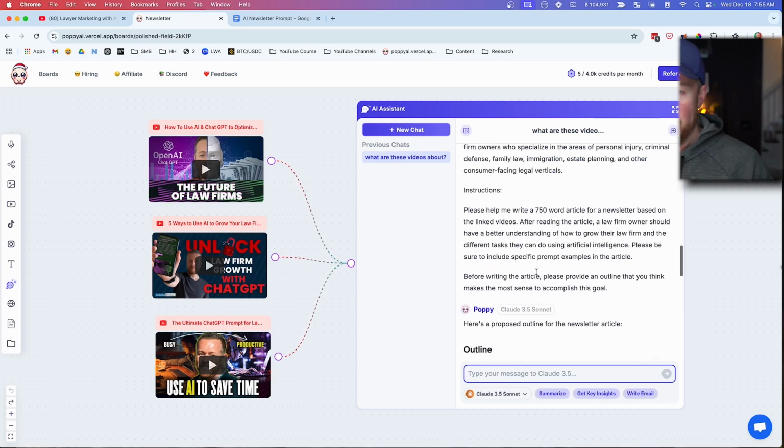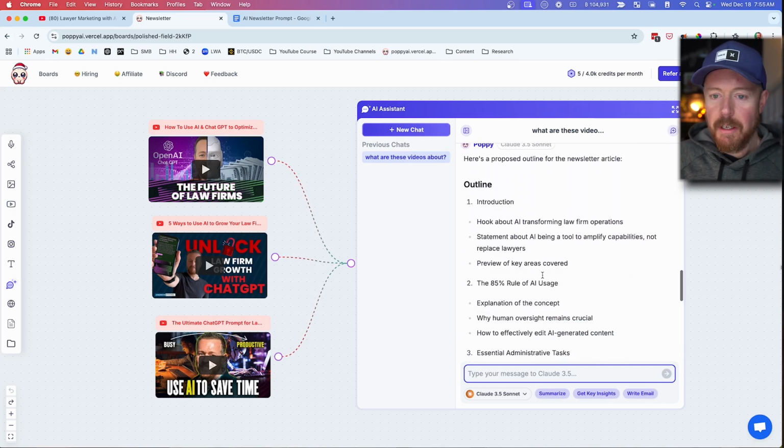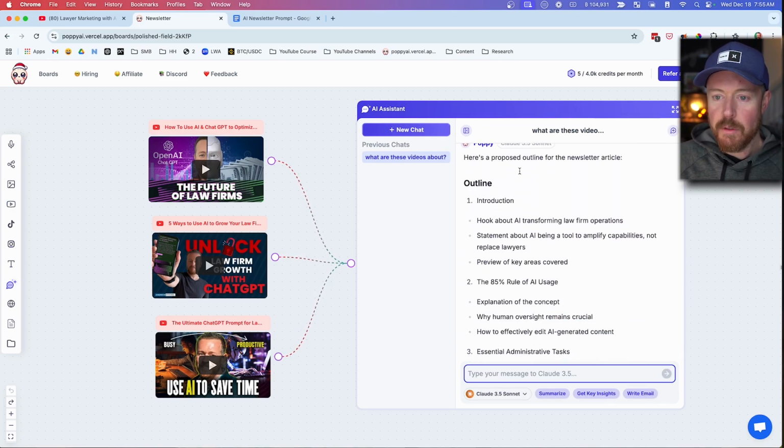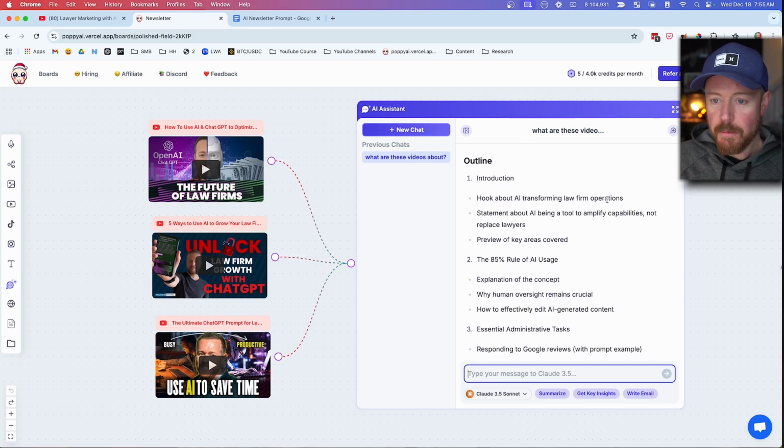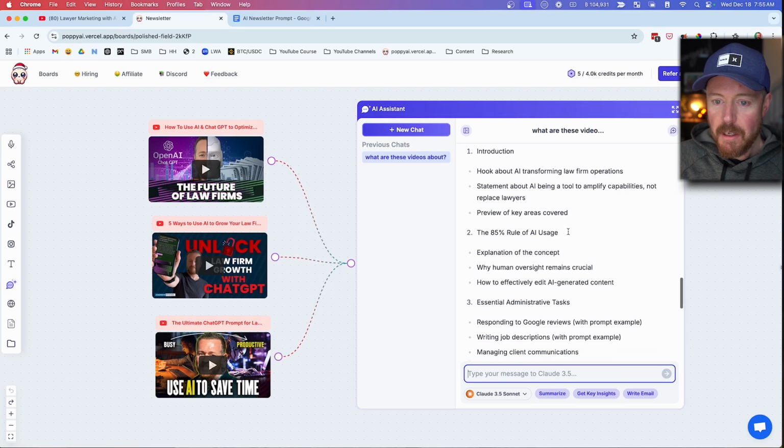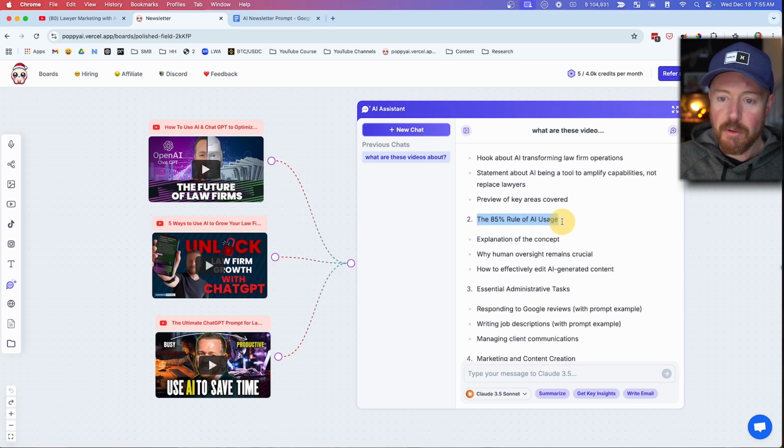All right, so as you can see, I pasted my outline in here, and here's a proposed outline for the newsletter article. So outline, introduction, hook about AI transforming law firm operations, statement about, let's see, okay, 85% rule. So this is something that's straight from one of my videos, because I talk about the 85% rule, how artificial intelligence will get you about 85% of the way there. Explain the concept, why human oversight remains crucial, how to effectively edit AI-generated content.